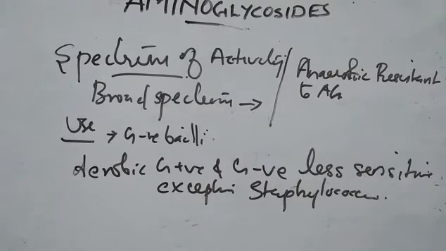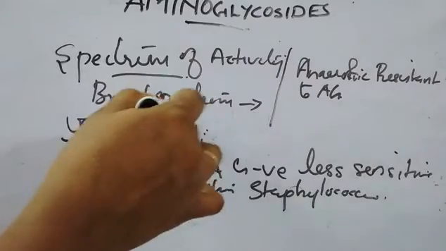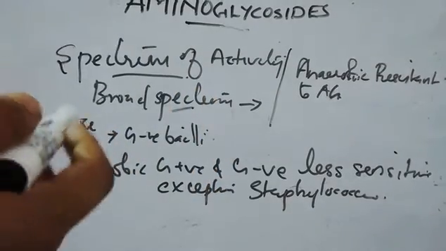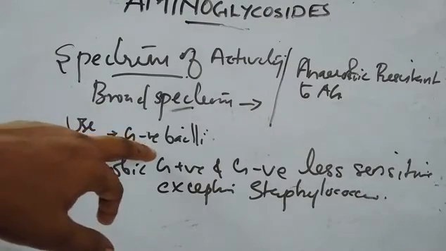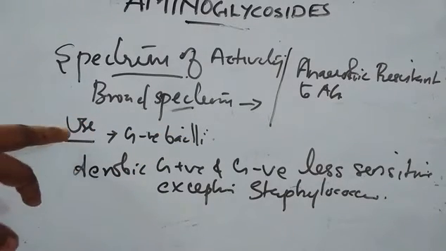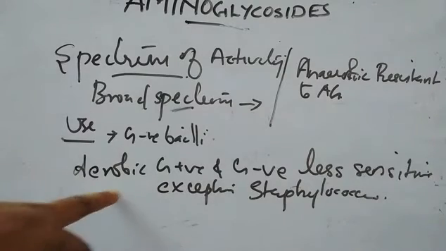Coming to the spectrum of activity of aminoglycosides, they are broad spectrum antibiotics having activity towards gram-positive as well as gram-negative bacteria, but they have more action towards gram-negative bacilli. On that basis, they are mainly used in the treatment of gram-negative bacilli. Usually they act on aerobic bacteria, meaning those which depend on oxygen.